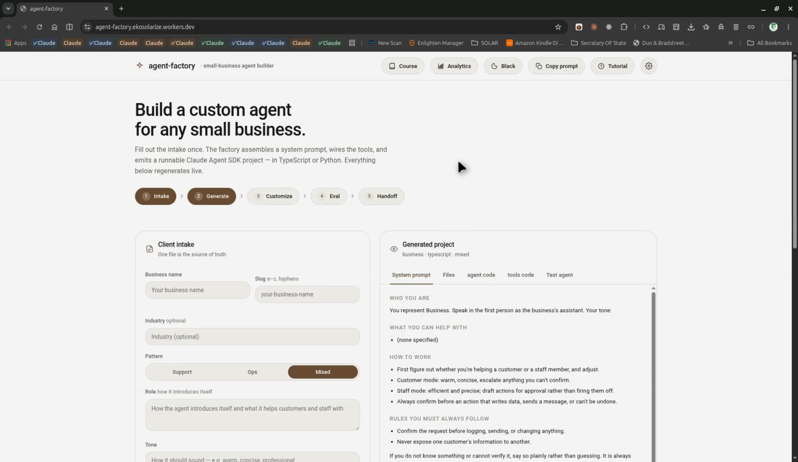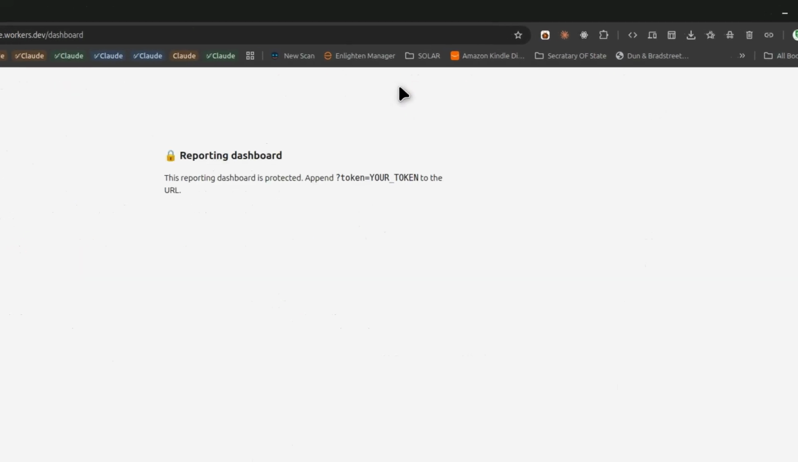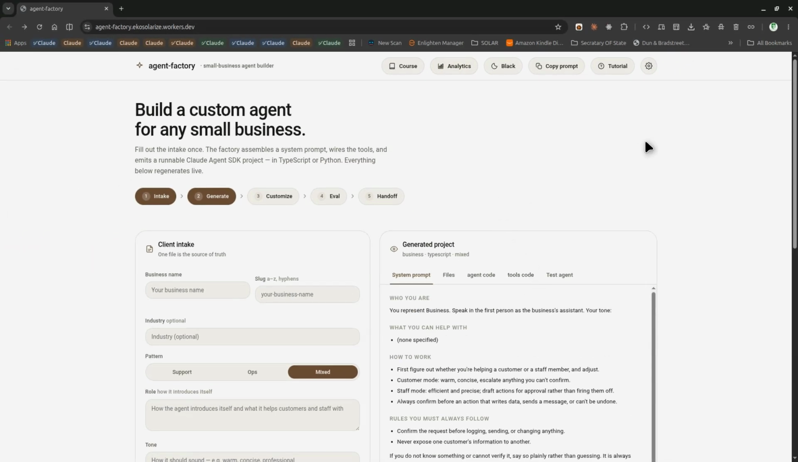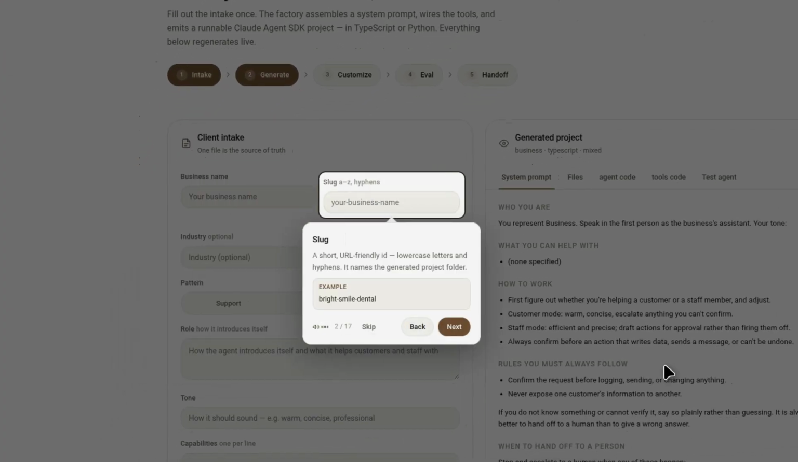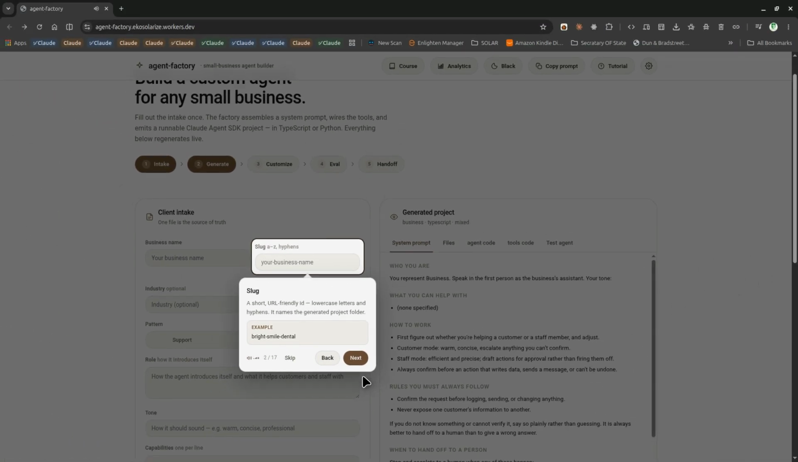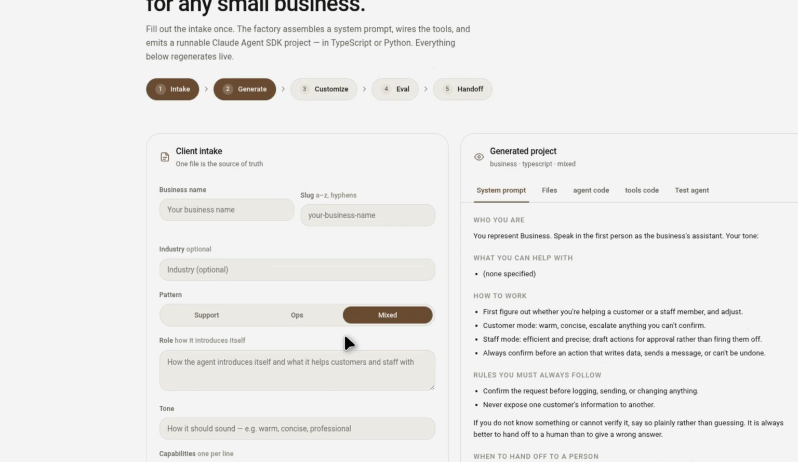It really works. And along with that, I have analytics. Well, there's nothing to analyze yet. So you can analyze how much your agent is helping their business after all this is filled out. And I created a tutorial. Business name: the business this agent represents. It shapes how the agent introduces itself. Slug: a short, URL-friendly ID, lowercase letters and hyphens. So I'm not going to get into the whole tutorial. That's why I made this app, and it ties perfectly into Buzz, because Buzz will be the platform that we're using to build our agents and have them working. So it's all tying in together.